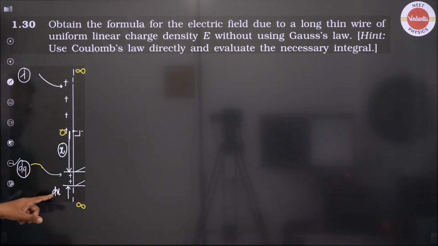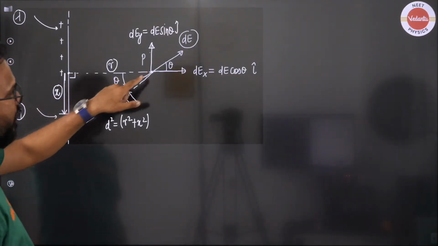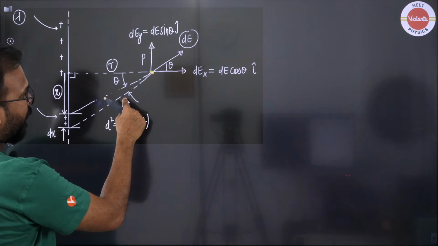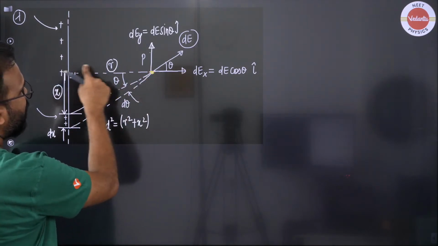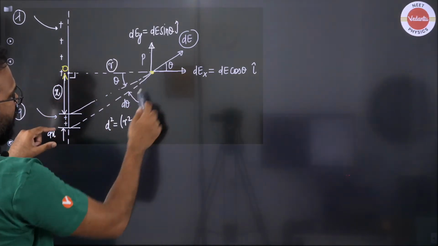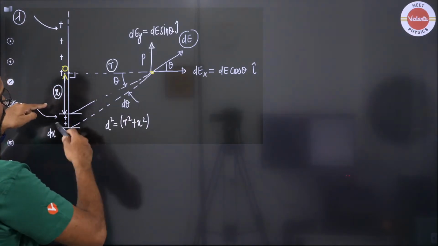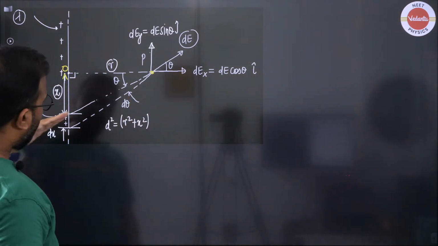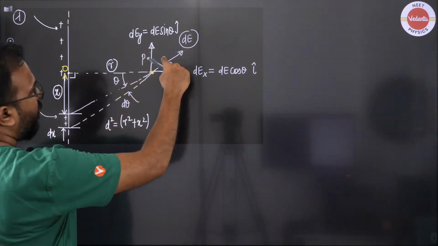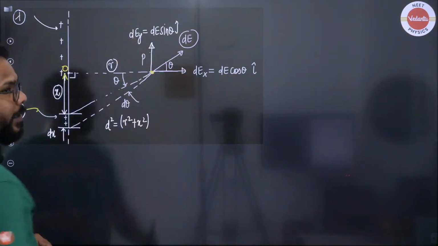That dq charge has a width of dx. If I consider a point somewhere here, P, this dx charge is subtending an angle d theta here. This angle is theta. This is a constant distance r. This is x distance from the reference point O, and this is a variable distance, small d, whose value will be under root of r square plus x square, the hypotenuse. At this angle theta, the electric field due to this dq charge is dE, which makes theta angle with the horizontal. So it has dE cos theta x component and dE sin theta y component.